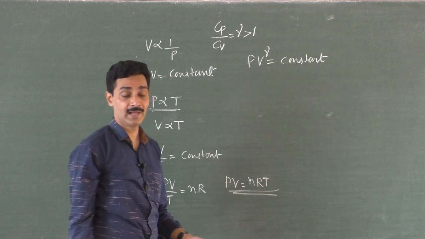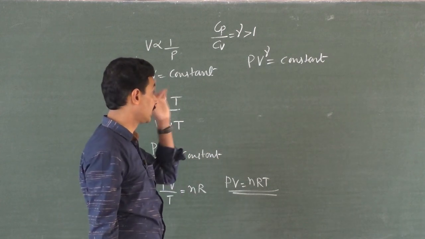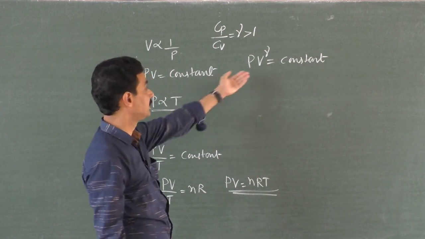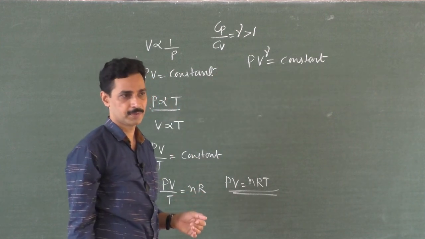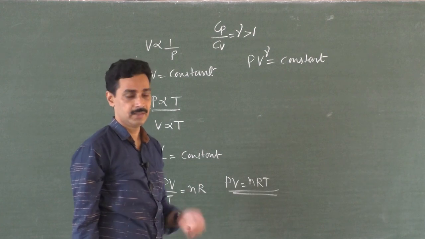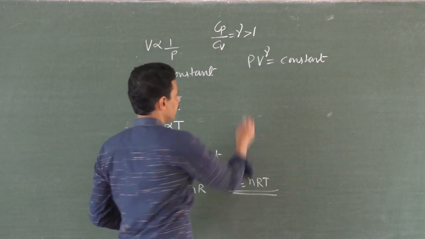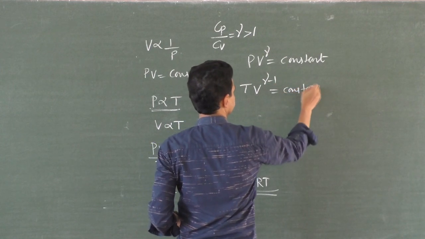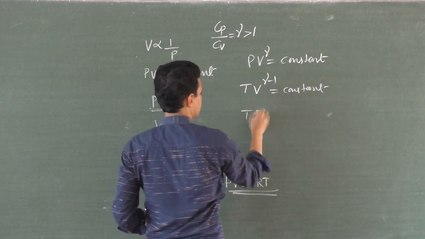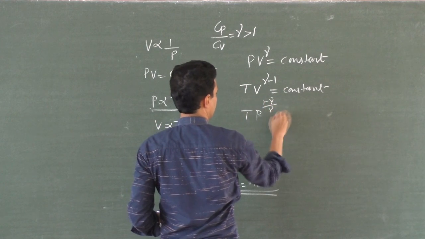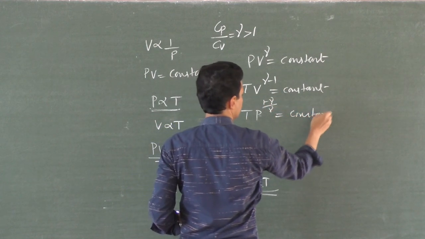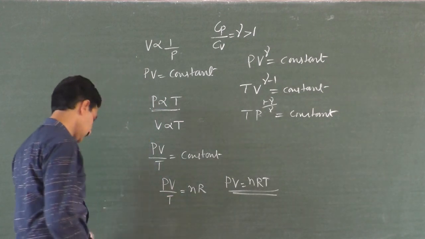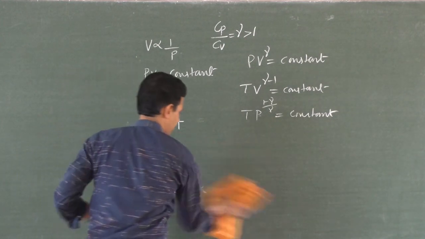Gamma is very important for a gas. We are going to discuss gamma later, clearly, in thermodynamics. Now, this is one equation for an adiabatic process. If temperature and volume are variable, T V to the power gamma minus 1 is a constant. And if temperature and pressure are variable, T P to the power (1 minus gamma) by gamma is a constant. So these are the equations. With these equations, let us solve some simple problems.